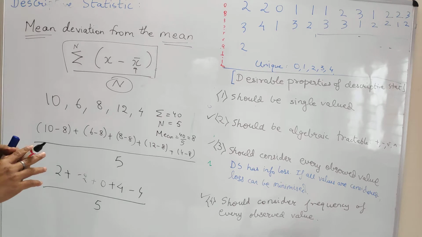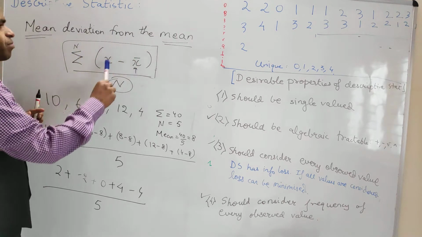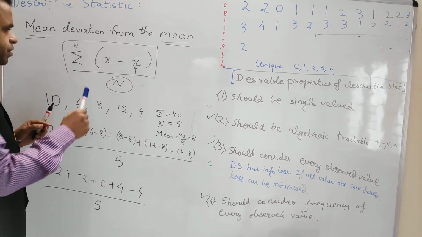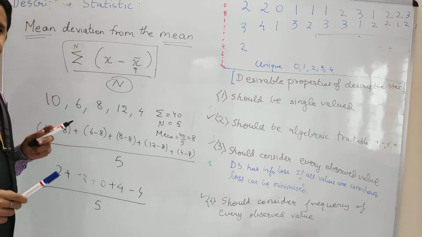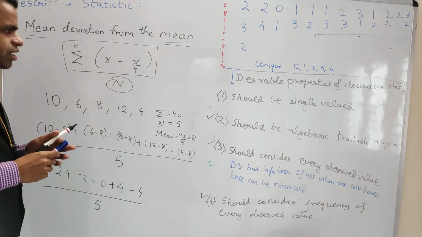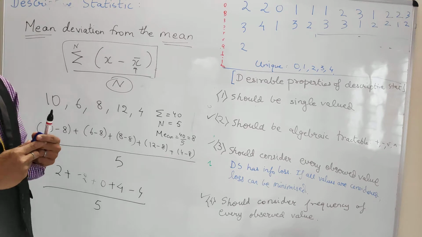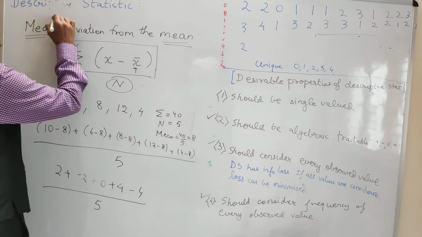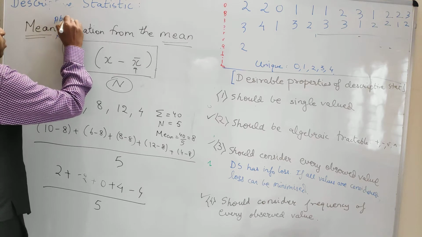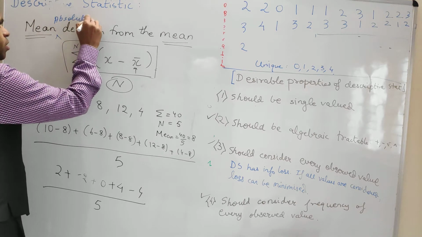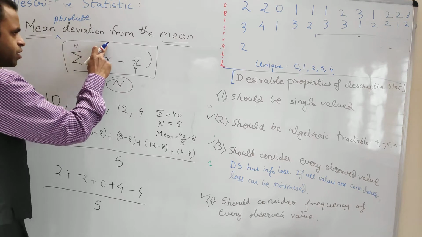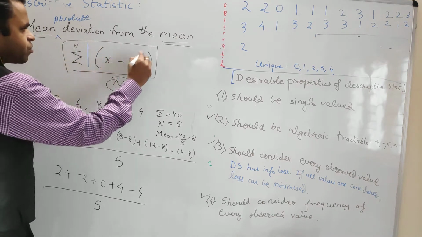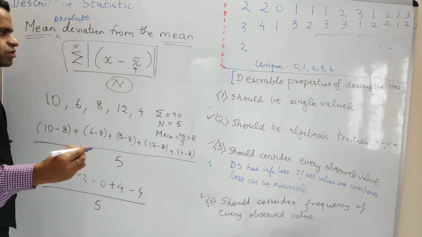So in the previous class, we saw how the mean deviation from the mean serves no purpose because this numerator term will always be 0. Fine. So what the statisticians came up with is, let us add one more word here. So I am writing here mean absolute deviation from the mean, and now what I do, I just add this absolute symbol.